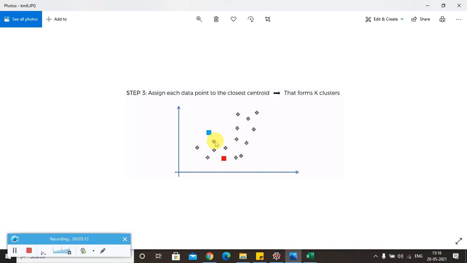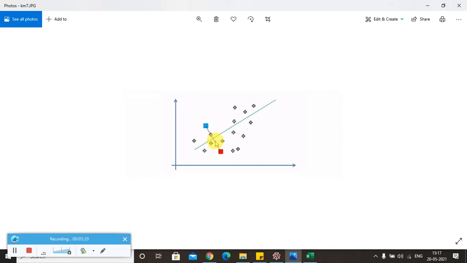Now based on that, we try to assign the data points to their respective groups. We identify the right data points using a geometrical trick. We connect these two centroids by a line, then we find the center of this line, and we put a perpendicular line exactly through the center of the line.